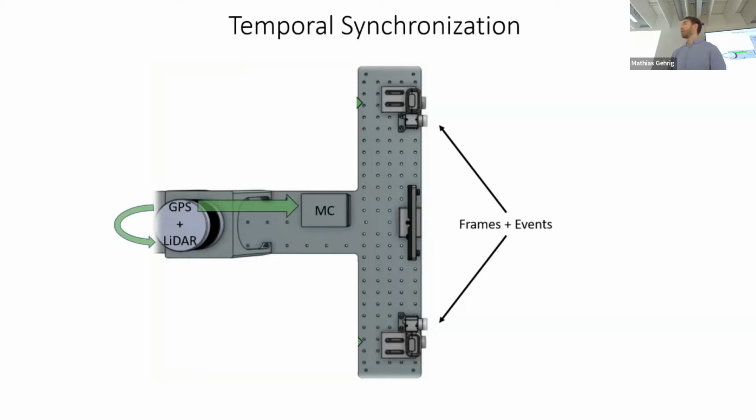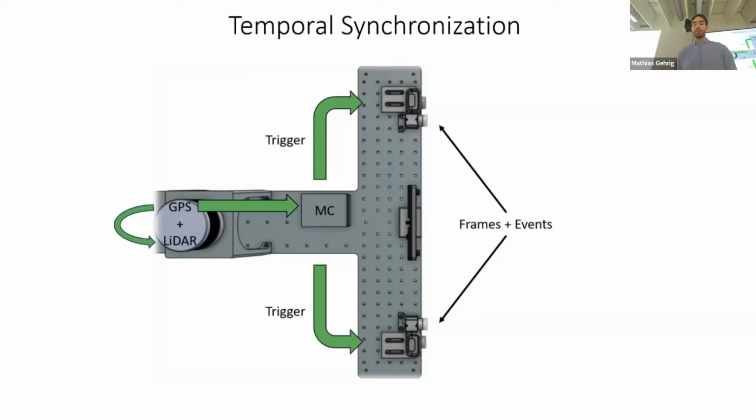So first, what it is, we have a GPS receiver that sends a pulse per second signal to the LiDAR and the microcontroller. And the microcontroller then sends trigger signals to the cameras so that all sensors have a common clock and we can synchronize them offline. Now we are ready to calibrate.